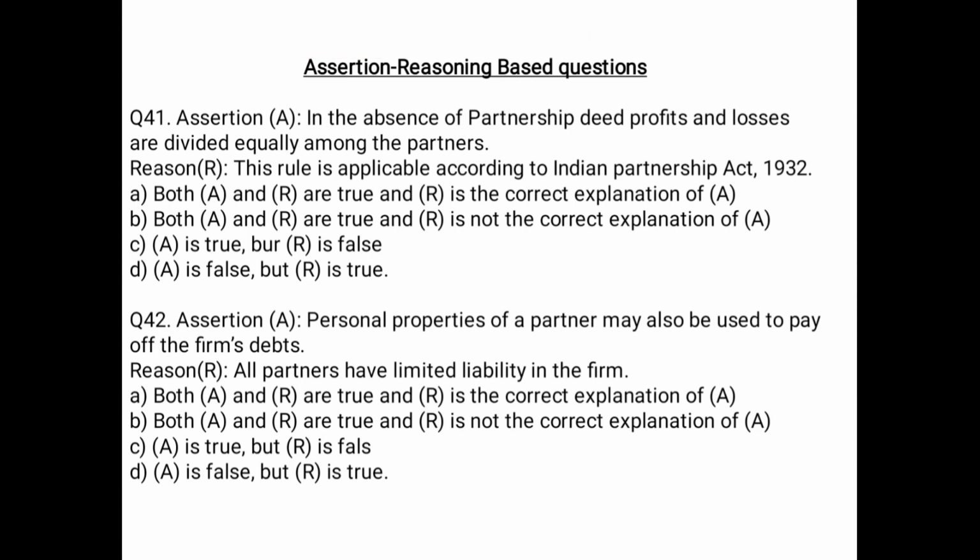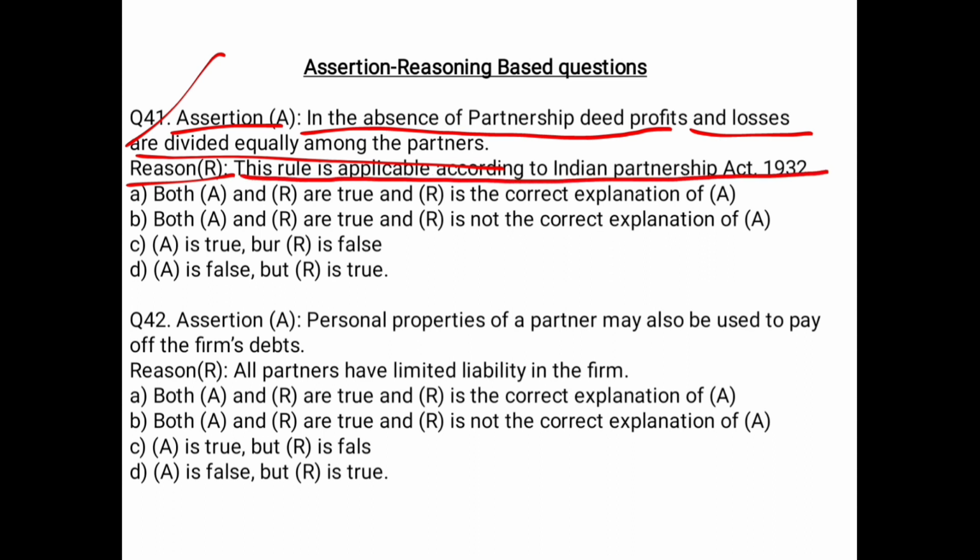Right? Question 41. They have given the assertion and the reason. Assertion is that in the absence of partnership deed, profit and loss is divided equally. The reason for the same is this rule is applicable according to Indian Partnership Act 1932. Right? Both the assertion is right and the reason for the same is also right. So in this case, your option A is the right option. Both A and R are true and R is the correct explanation of A. So this is how you have to solve it. Let's move towards the next question.